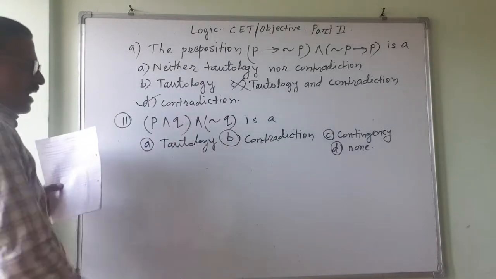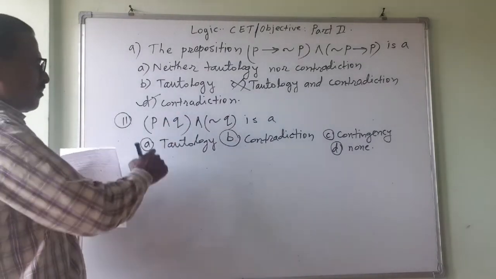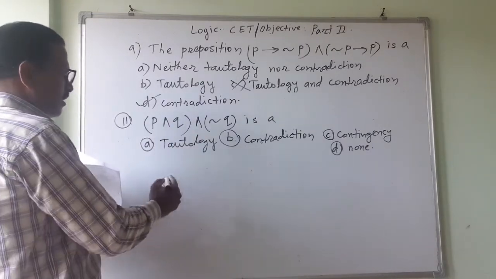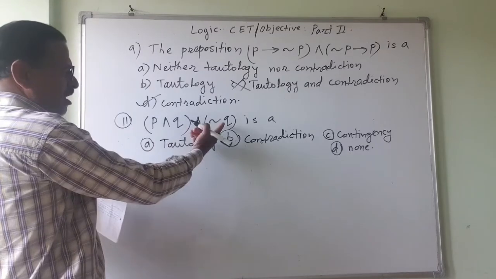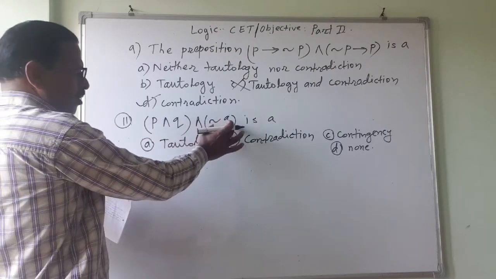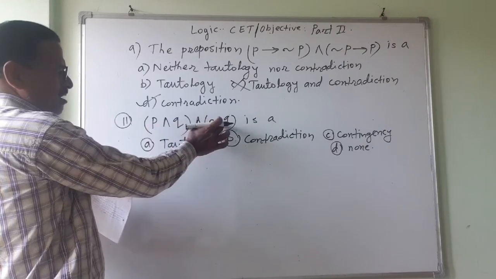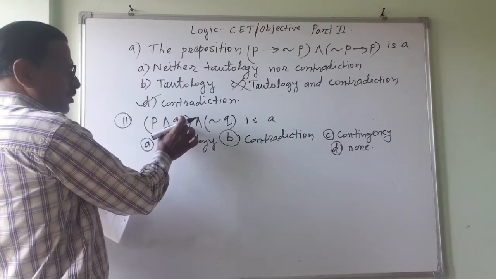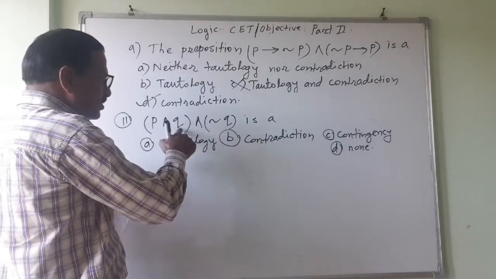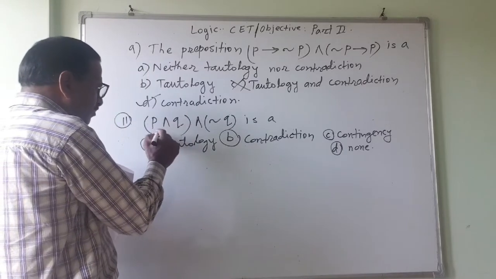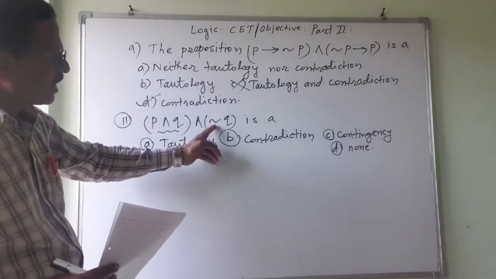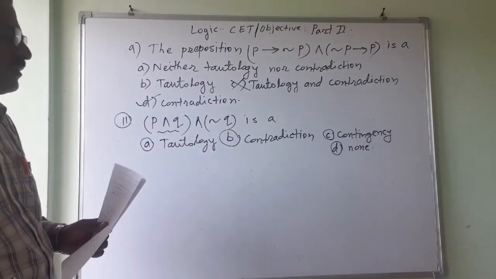P and Q and negation Q. So P and Q may be something where I will see it. This is P switch and Q switch, or I can distribute this P and, or from this negation Q and P, Q and negation Q. So there is one negation switch with this. Whatever the value of this is there, the result is not dependent on that. On the negation Q, the result is dependent. How will it be?